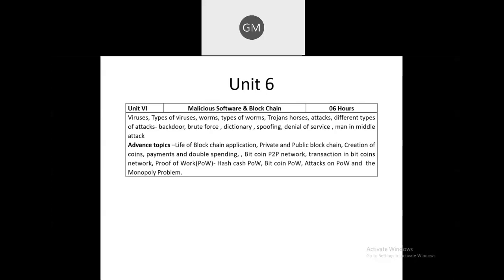All the various methods of POW, or proof of work, we are going to learn under POW. So this is the syllabus of cybersecurity which we are going to learn in this semester.